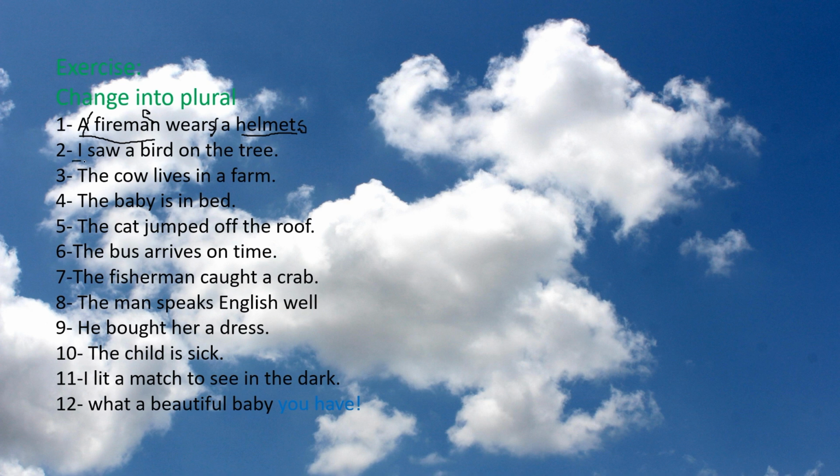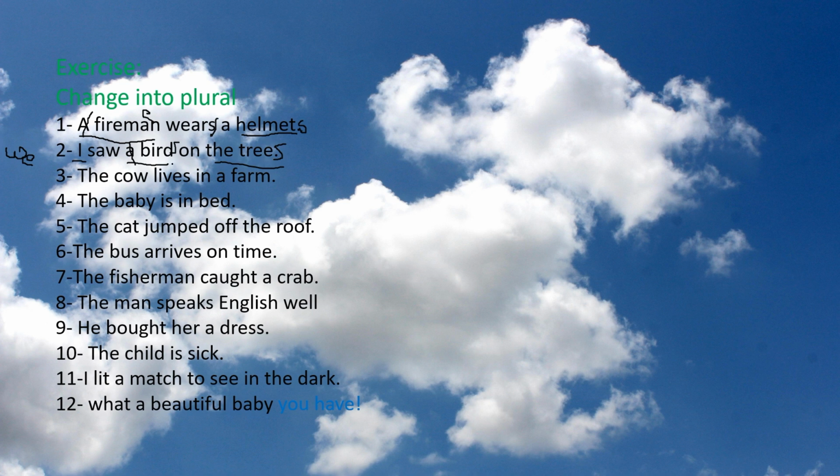Here, I is a pronoun, so a bird, it is a noun, on the tree. Okay, these words will be changed to plural. I will be we. A bird will be birds. We'll omit the A because A is for singular. On the tree will be on the trees.